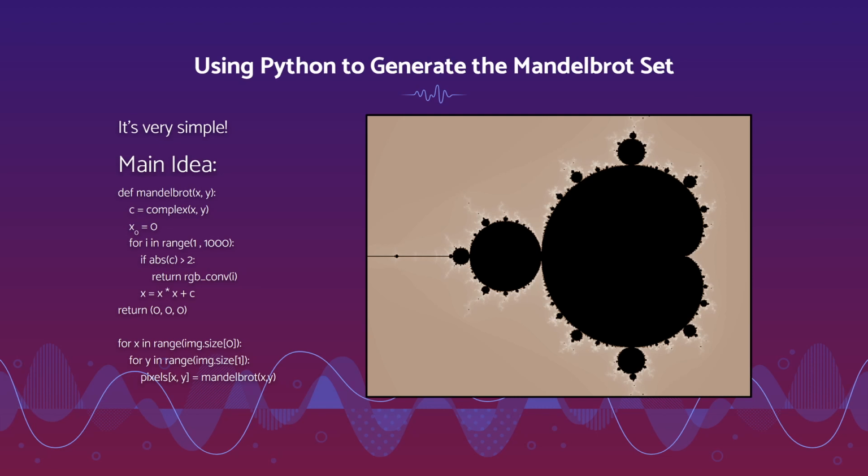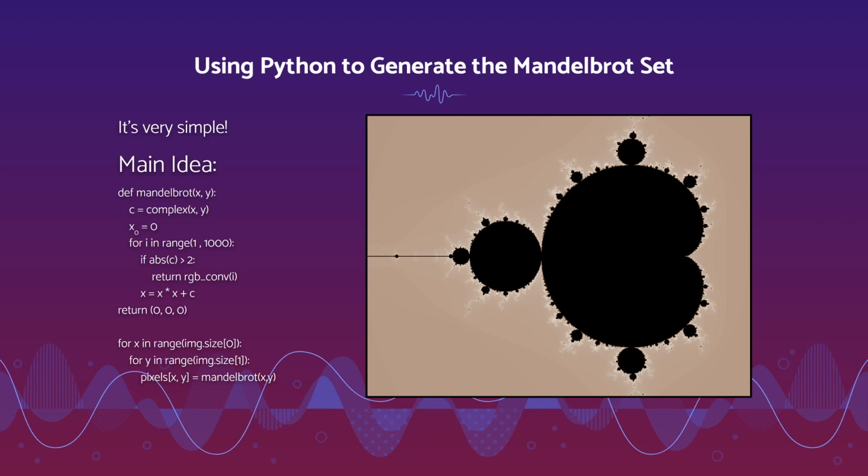This is for i in range 1 to 1,000. That is the number of iterations we run through to see whether or not the given c value, the c value determined by x and y, will converge or diverge. You can increase this however much you want, and you will get a more accurate outcome. However, it's also more computationally intensive, obviously.